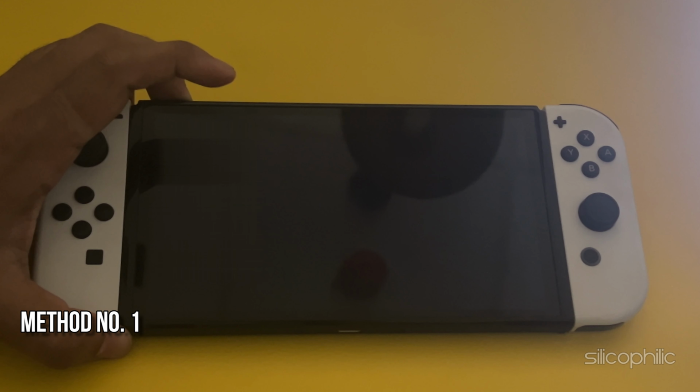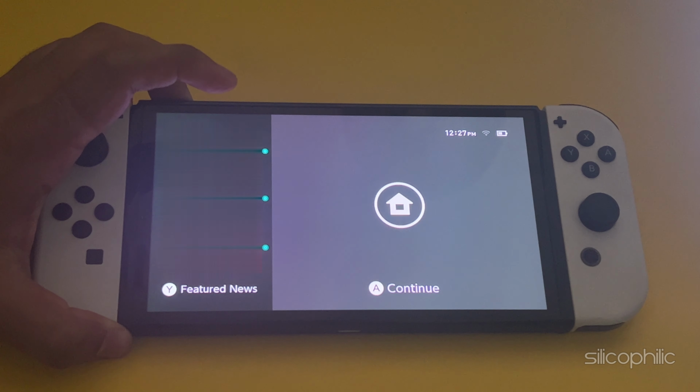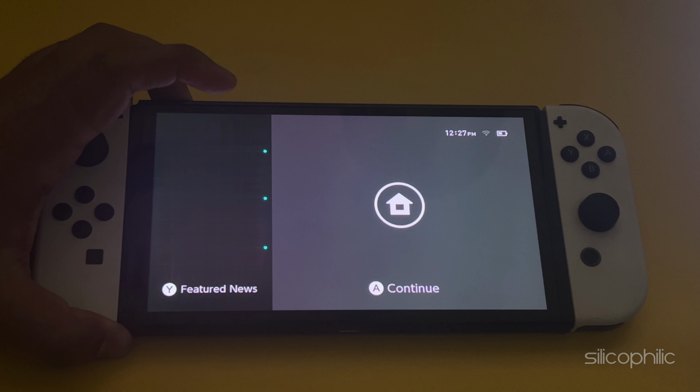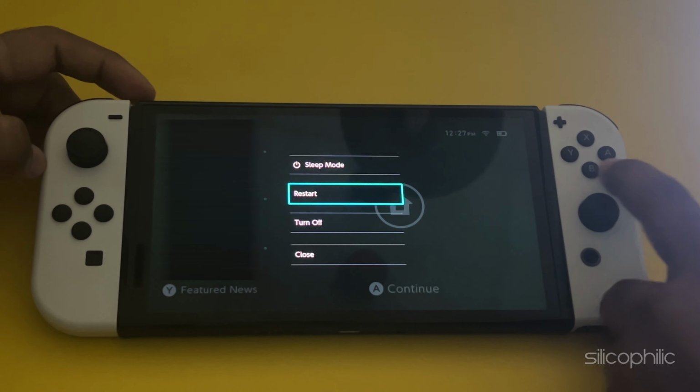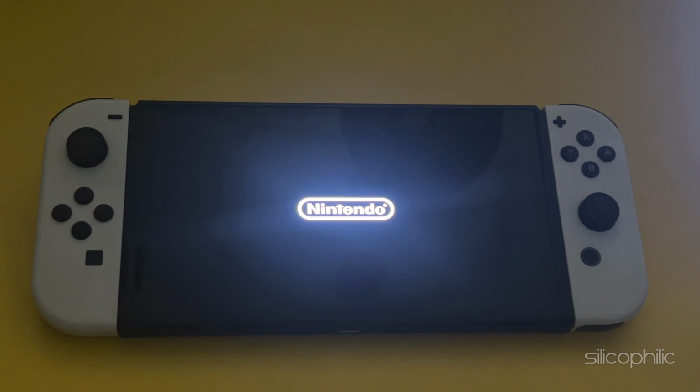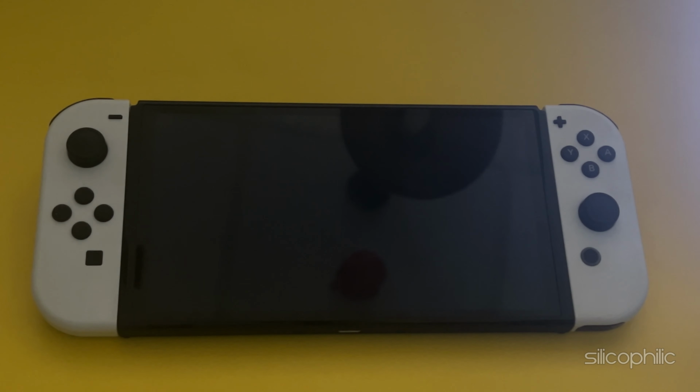Method 1. Restart the console. Sometimes a simple restart can resolve the issue when Nintendo Switch cannot connect to YouTube. Press and hold the power button for at least 3 seconds. Then select power options and restart. Once the system restarts, try to play YouTube again and check.